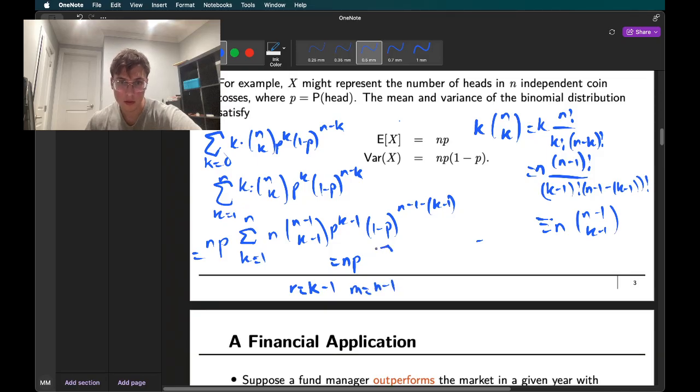So then this will be a summation from r equals 0, because that's k minus 1, to m. And then we're going to do here, that's a mistake. The point I'm trying to make is it'll look exactly the same as the expression which we had before, which we know sums up to 1. So therefore this is equal to np.